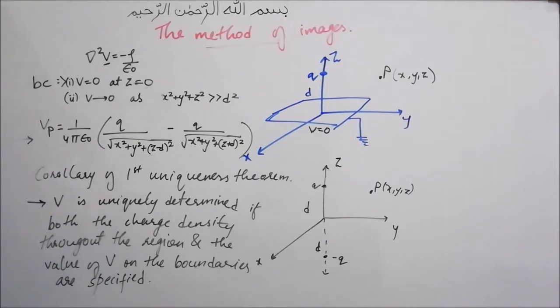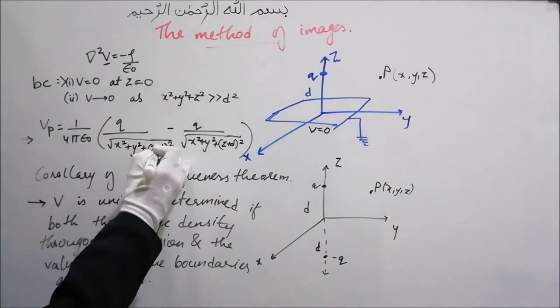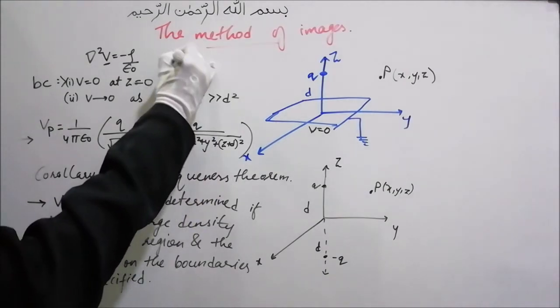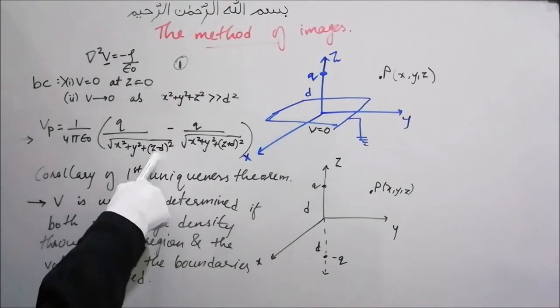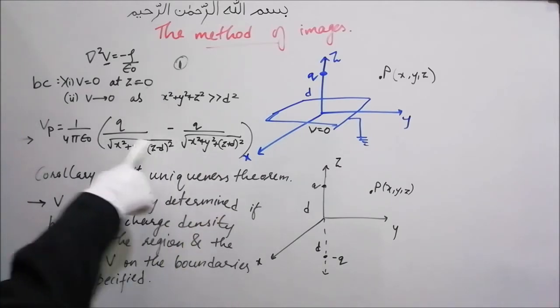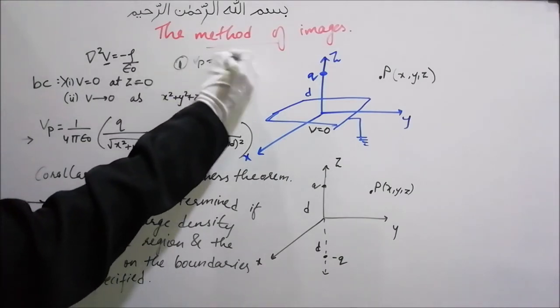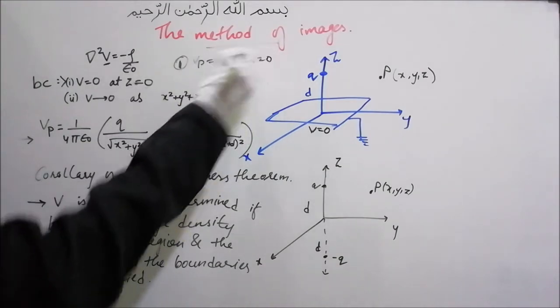Now let's see whether this Vp satisfies these two conditions or not. When we put z equals 0, the last terms will be d squared here and d squared here also. So this term and this term will cancel out, and then we'll have Vp equal to 0 at z equals 0.